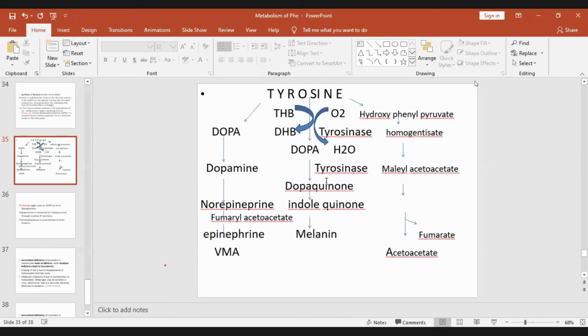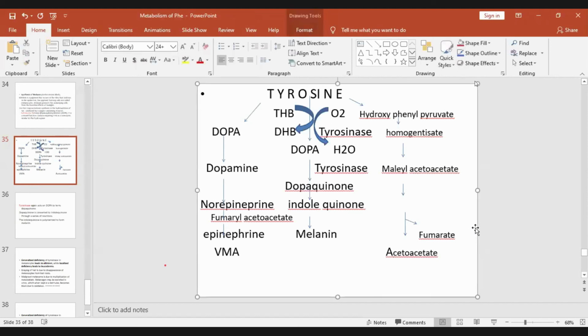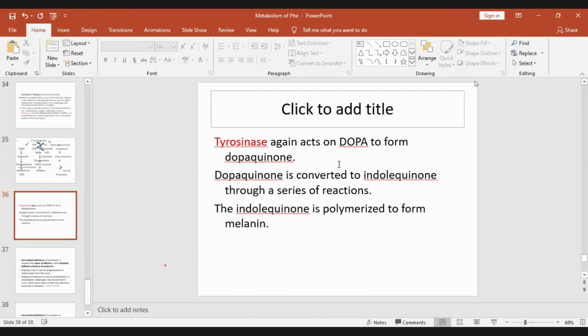So tyrosinase acts on both steps, the conversion of tyrosine to DOPA and DOPA to dopaquinone. Then this dopaquinone, through a series of reactions, is converted to indolequinone, which is polymerized to melanin and deposited in the cells underlying the skin.